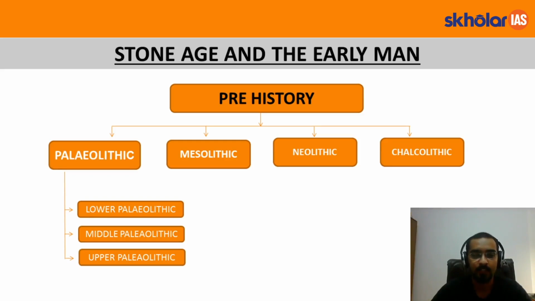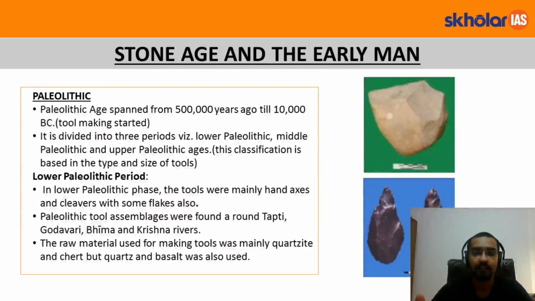The Paleolithic, the longest period, is further divided into Lower Paleolithic Age, Middle Paleolithic Age and Upper Paleolithic Age. Paleolithic Age spanned from 5 lakh years ago till 10,000 BC, and one of the most striking features of this period is that humans started making tools. Now, what is the basis of this classification? This classification is based upon the types of tools and the size of tools.